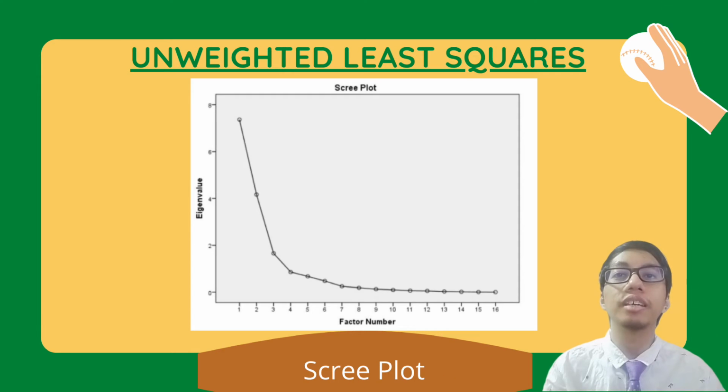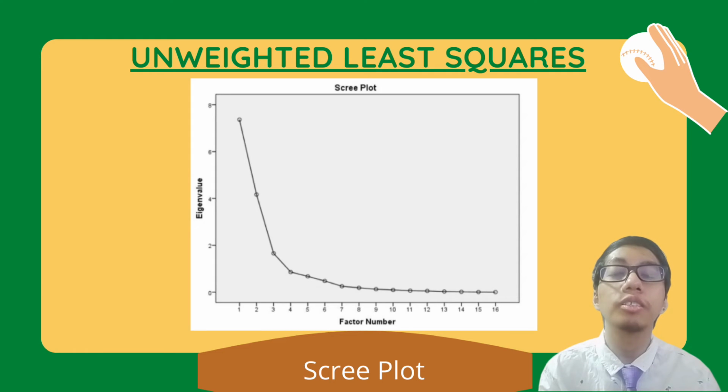The next method is unweighted least squares. From the scree plot of unweighted least squares, it shows that only 3 factors will be retained. This is because the eigenvalues are more than 1. If we look at the line graph, at factor 4 the line fluctuates, and it shows that from factor 4 onwards, for each consecutive factor, the eigenvalues are less than 1.